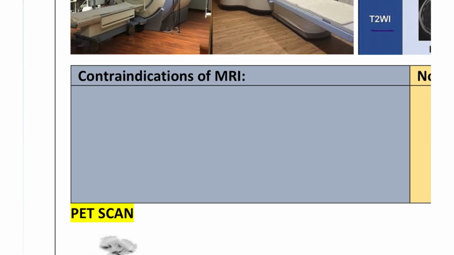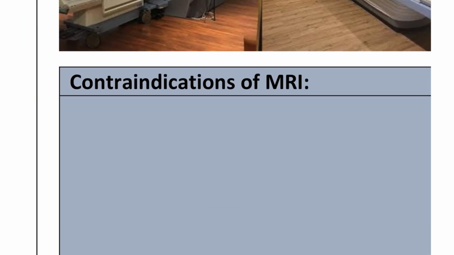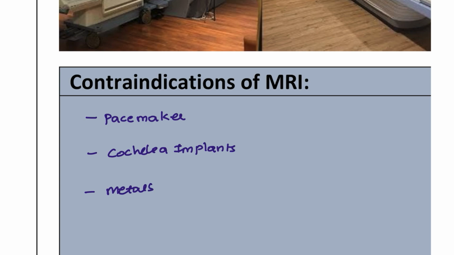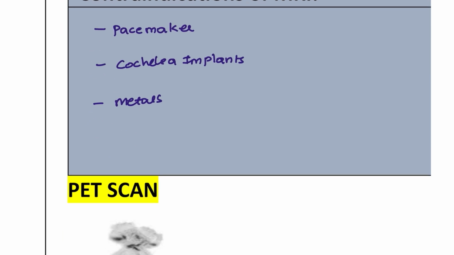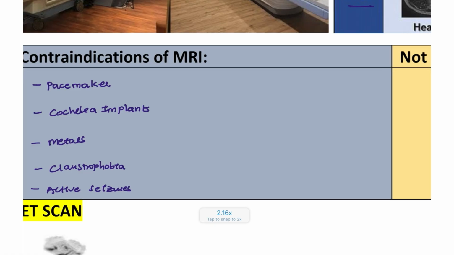But we have contraindications for the MRI. The patients who are absolutely contraindicated are those associated with pacemakers; we are not going to send them. And also cochlear implants, we are not going to allow for these patients. And any type of metals, whether it is gold, silver, or any other, we are not going to allow these patients. Also patients suffering from claustrophobia we are not going to allow. And also a patient who is having active seizures, we are not going to send, right? In these conditions we are not going to send the patients for MRI.